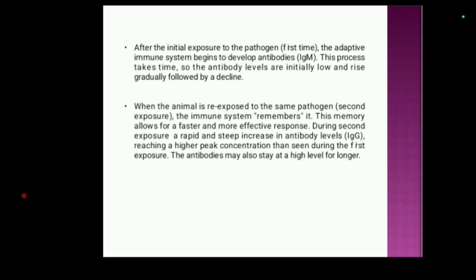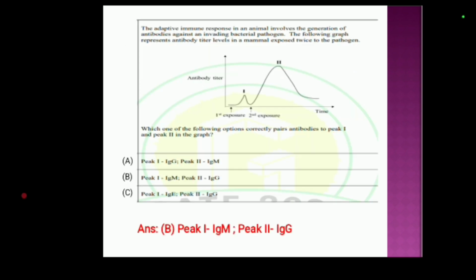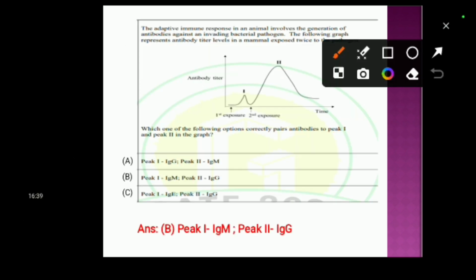After the initial exposure to the pathogen, the first time, the adaptive immune system begins to develop antibodies. Here IgM predominates. This process takes time, so the antibody levels are initially low and rise gradually, followed by a decline. Like that. Increase followed by a decline.